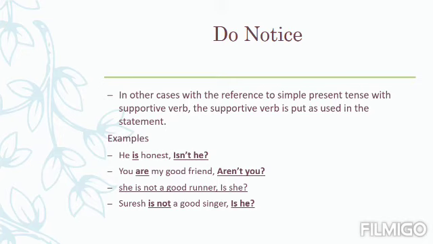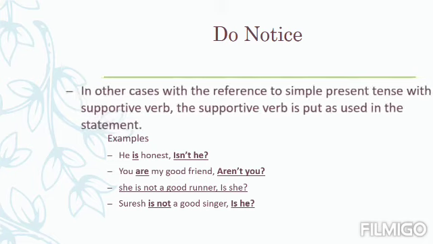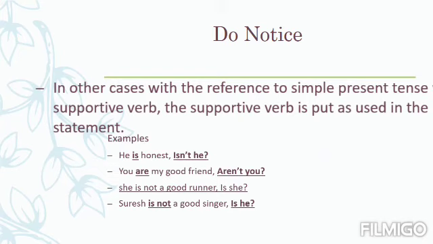Now one more thing that you should notice. In other cases, means the sentences which contain am, is, are, and how we can make the question tags of this type of sentences. In other cases, with reference to simple present tense with a supportive verb, the supportive verb is put as used in the statements.